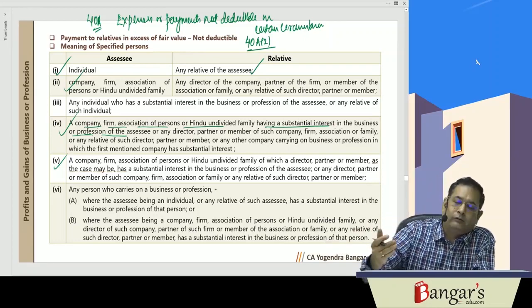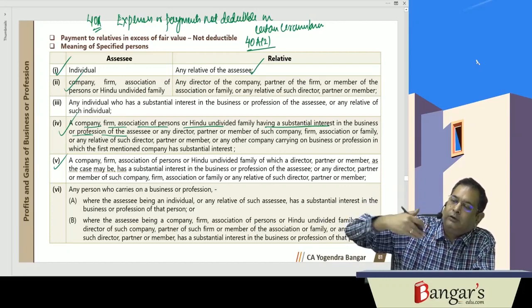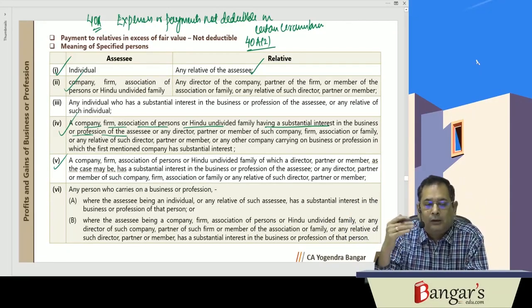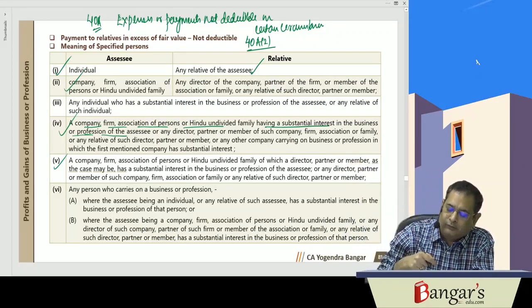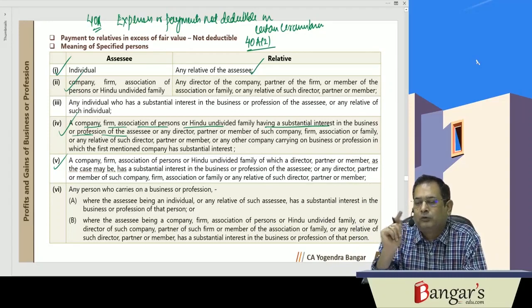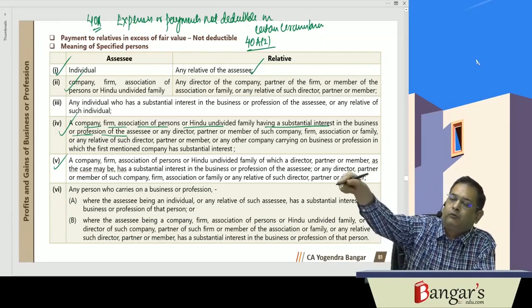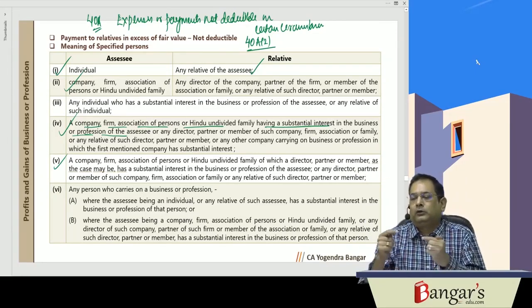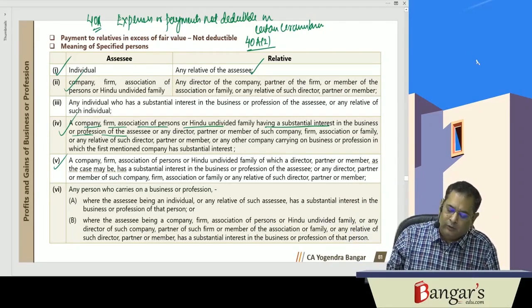Disallowed. So in this case, they are having substantial interest in our business. Assessee is us. They are having substantial interest and we are making payment to them. It can be the other way around also. If any other person is carrying on business or profession, and the assessee, being an individual, either alone or along with his relative, has substantial interest in the business or profession of that person, that person will also come under the ambit of relative. If the assessee is a company or a firm or AOP or HUF, and they or their directors or their relatives have substantial interest in the business or profession of the other person, that other person will also become a relative.